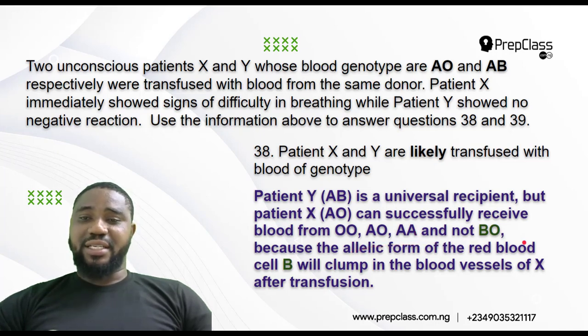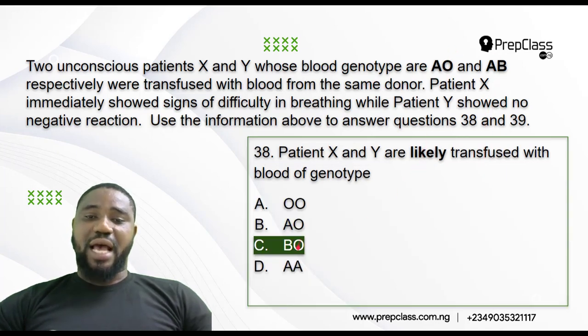So the best option there is that both of them we are giving BO. This BO cannot affect this one because this one can receive anyone, but this BO will definitely affect AO. So the best answer there is BO.